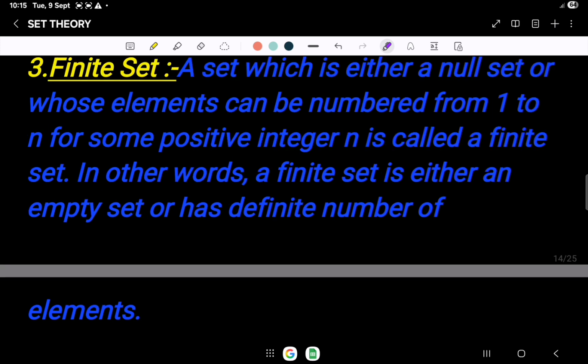Finite set. A set which is either a null set or whose elements can be numbered from 1 to n, for some positive integer n, is called a finite set. In other words, a finite set is either an empty set or has a definite number of elements. For example, we can say that the natural numbers from 1 to 7 form a finite set. It has both end points. And a null set is also a finite set.